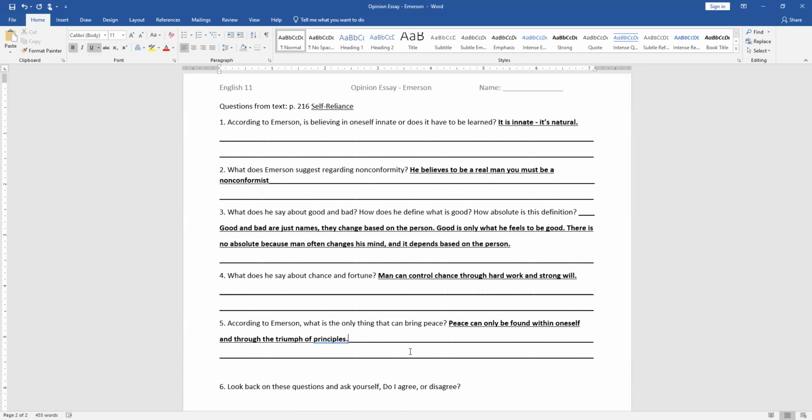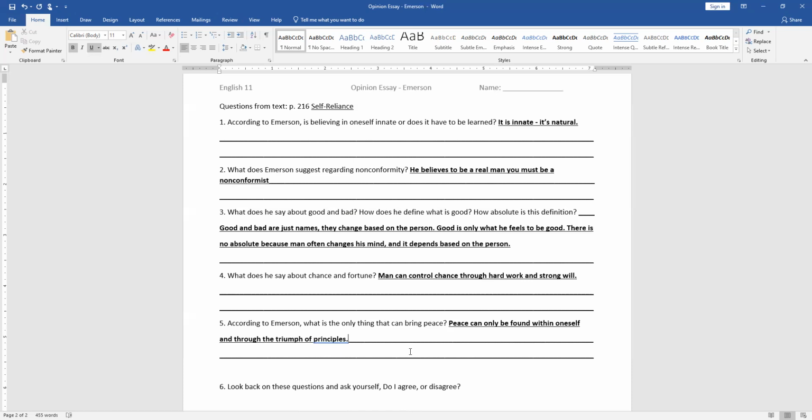What about believing in oneself? Again, it has its place, right? I do not believe it's innate, because I know for a long time, it took me a very long time to begin to trust my instincts. That's how I always thought about it. So I had to learn to trust my instincts. To me, it wasn't necessarily innate.